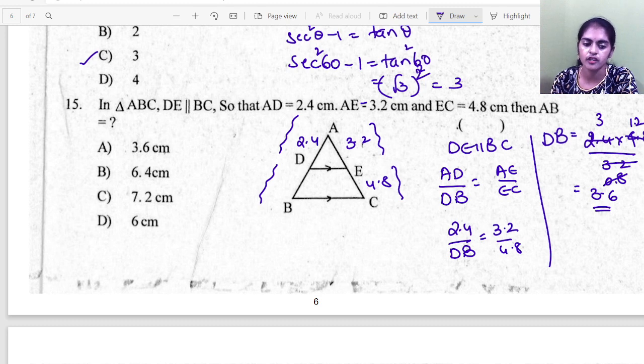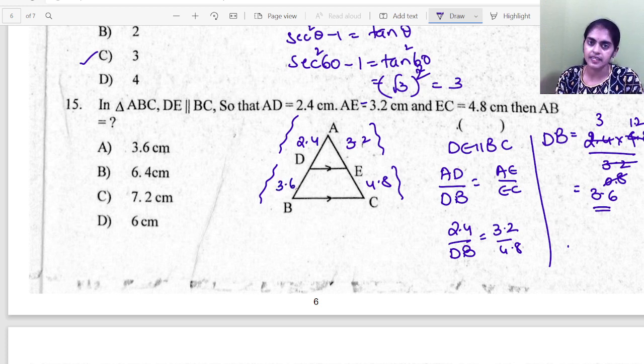So you can also check your answer. How will you check? You will just divide 2.4 by 3.6. So see how much you are getting. And also you can divide 3.2 and 4.8. And if you are getting the same answer, your answer is correct. Okay. So now I got DB as 3.6.